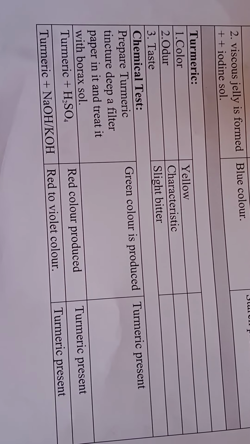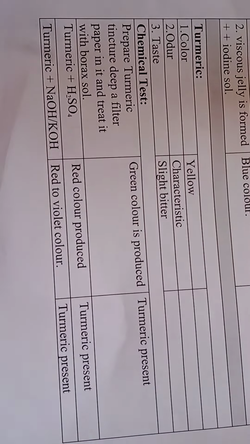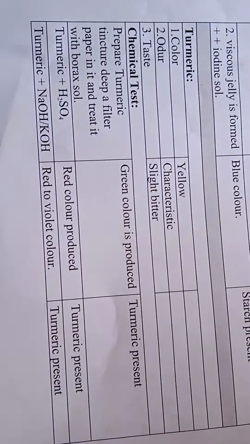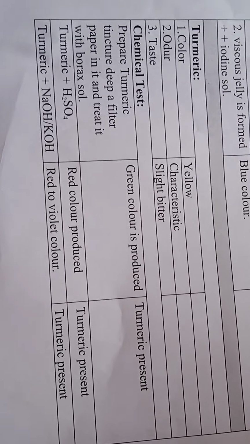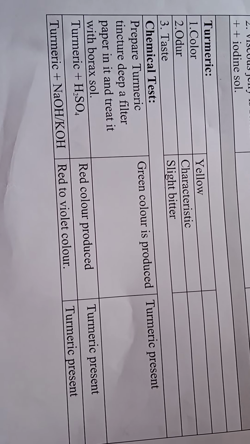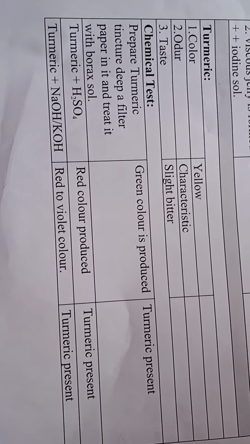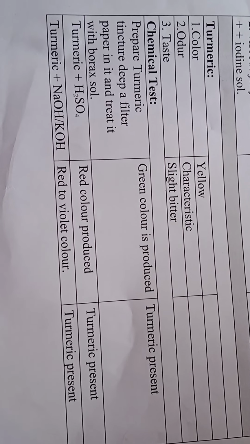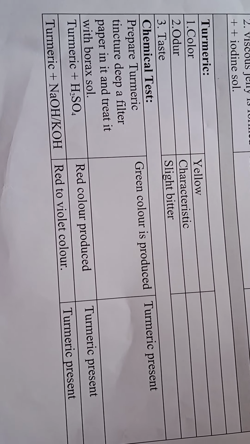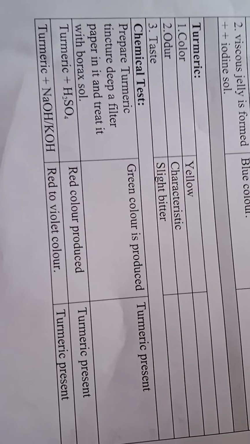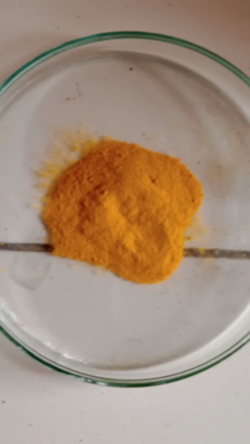Third drug is turmeric. Its color is yellowish brown or orange to yellow orange to orange. Odor is characteristic, taste is slightly bitter. First you have to take a turmeric tincture, dip a filter paper in it and treat it with the borax solution. It will give you green color, that means turmeric is present.